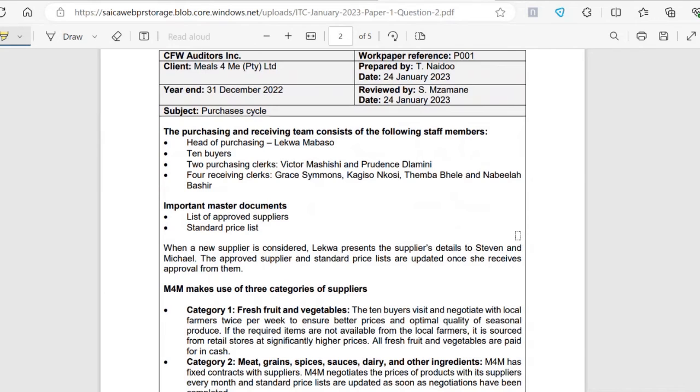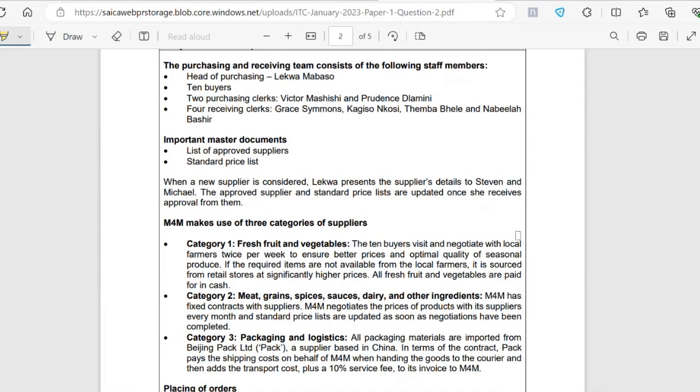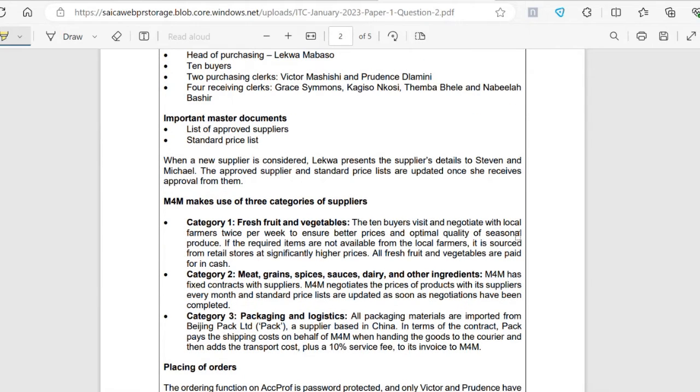All right, then we jump into the purchases cycle. So the purchasing and receiving team consists of the following staff members. We have the head of purchasing, Lekwa. We have 10 buyers, 2 purchasing clerks, Victor and Prudence, and then 4 receiving clerks, Grace, Kagiso, Temba, and Nabela. So important master documents, we have the list of approved suppliers, and then we have the standard price list.